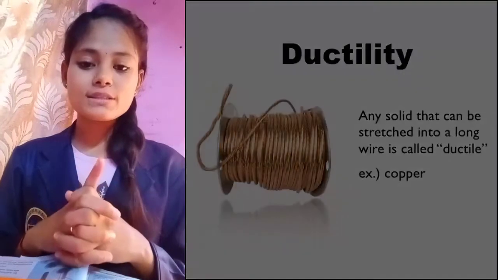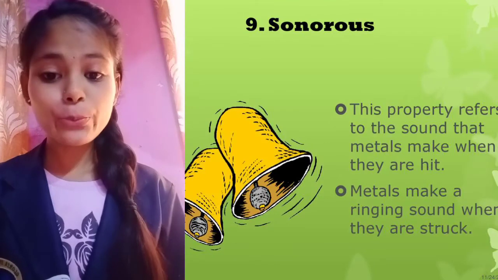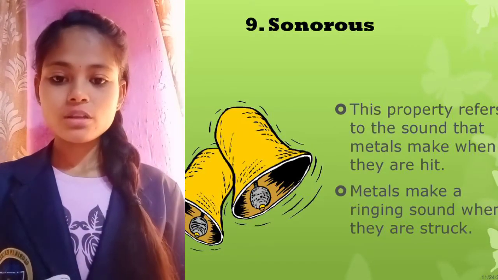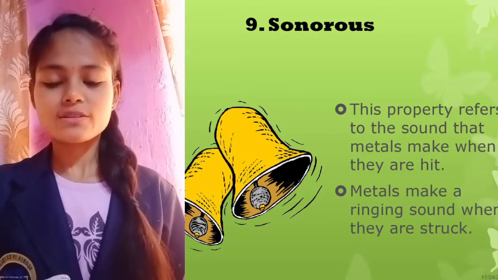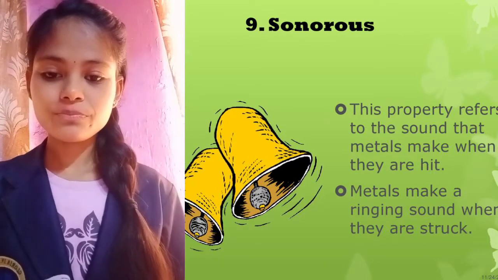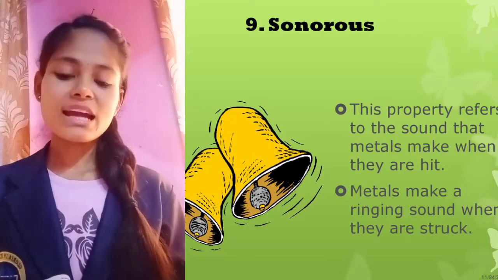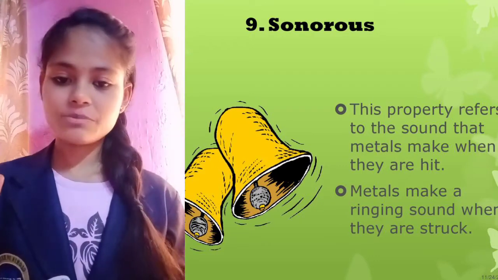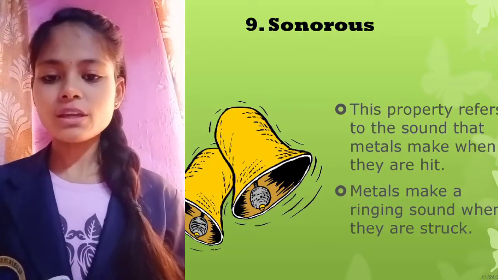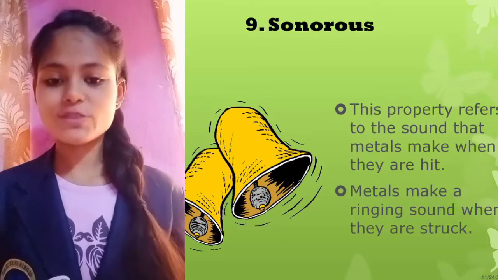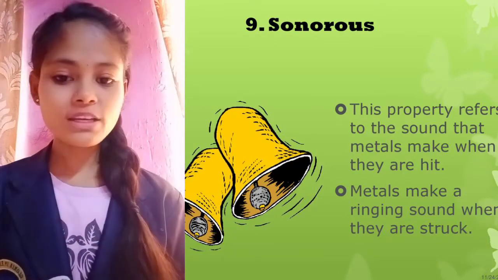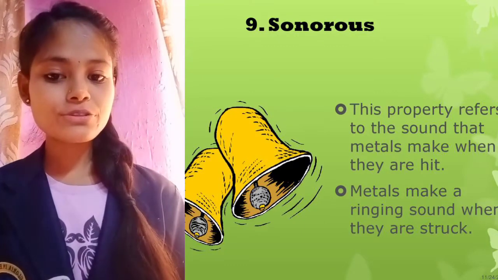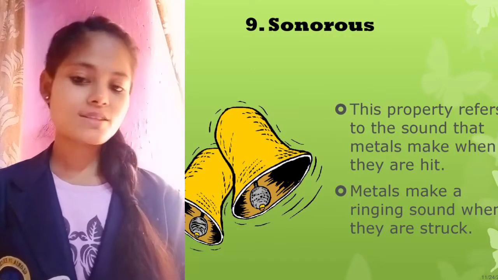The next property is sonorous. Now, what do we mean by sonorous here? Sonorous means a ringing sound that is produced only by metals. Now, how can we find it? Take a spoon in one hand and a plastic wire in the other. Now drop both the pieces at the same time. Have you heard some ringing sound? Yes, obviously. When the spoon falls on the ground, it produces a ringing sound. On the other hand, when the plastic wire falls on the ground, it doesn't produce that ringing sound.